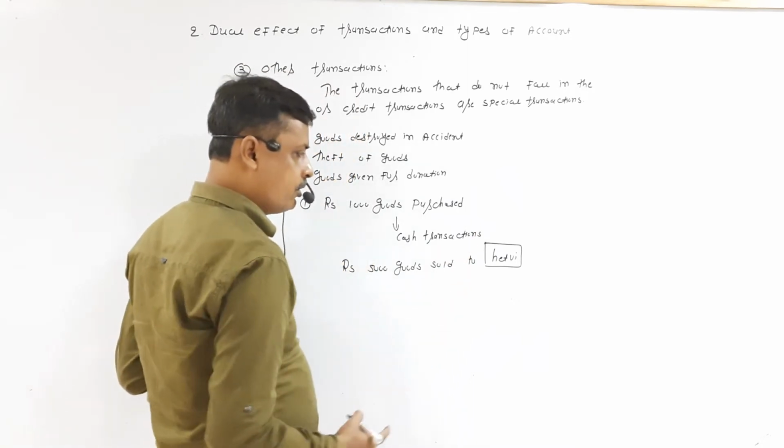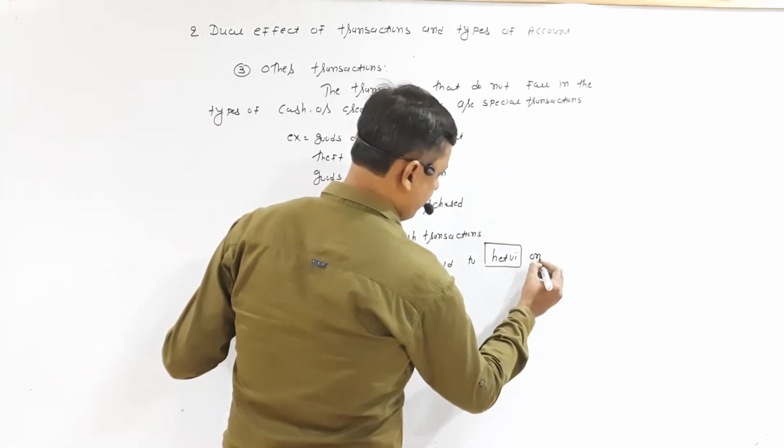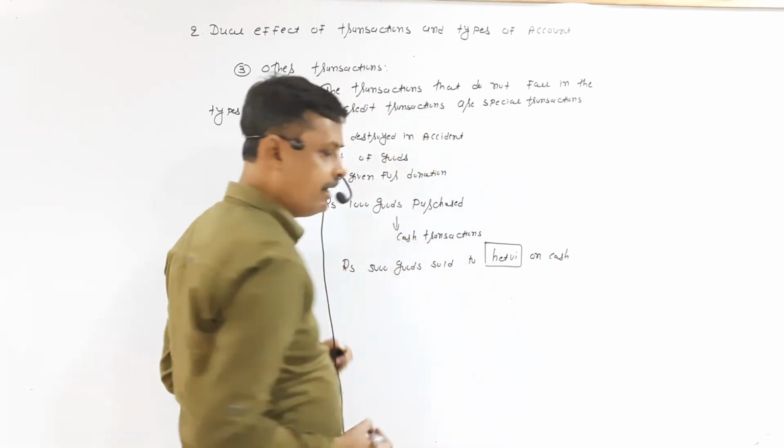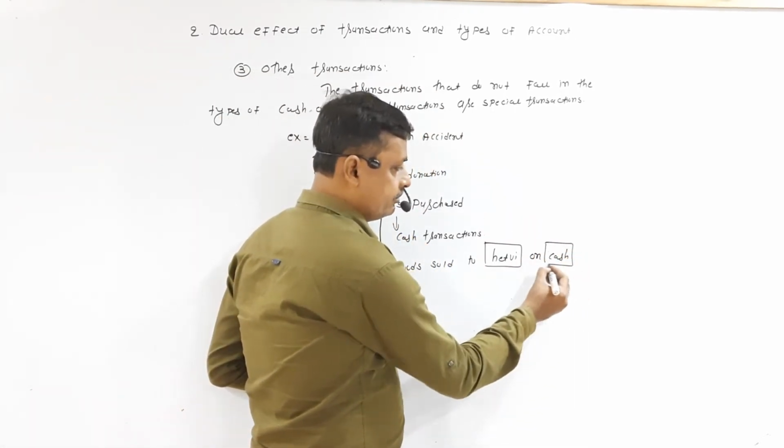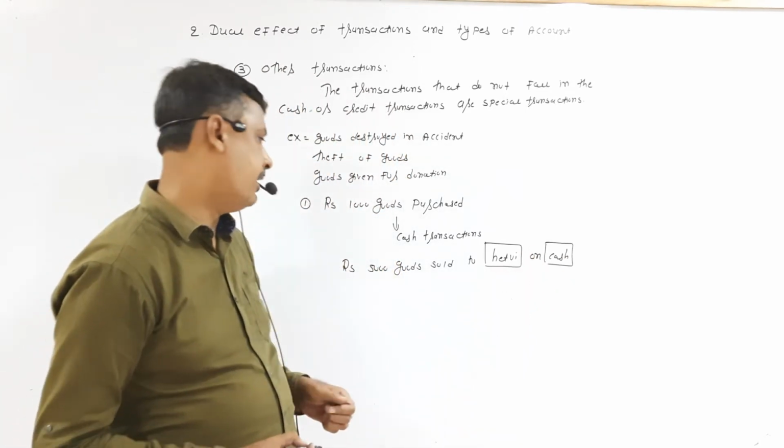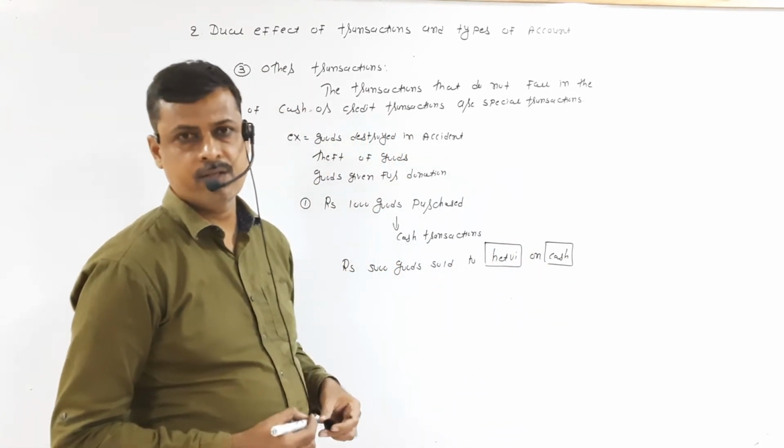Now, 5,000 goods sold to Hitler on cash. So here the word cash is clearly given. So it is suggested that this is a cash transaction.